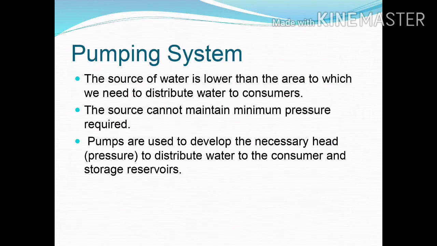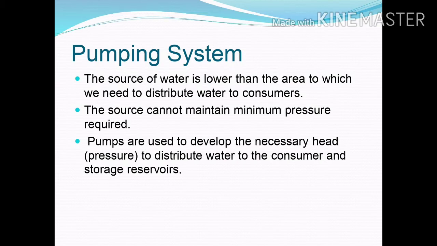Pumping system. The source of water is lower than the area to which we need to distribute the water to consumers. The source cannot maintain the minimum pressure required. Pumps are used to develop the necessary pressure head to distribute water to the consumers and the storage reservoir. In this, water is pumped directly into the distribution system to achieve the required pressure, as shown in the figure. Such a system is not desirable.